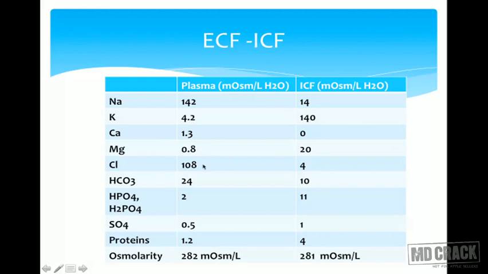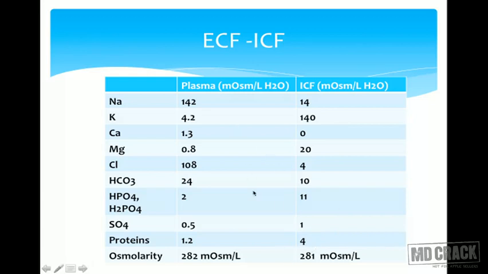Sodium is always coupled with chloride, so the chloride concentration is also higher in the plasma, as is the bicarbonate. When it comes to the intracellular fluid, the concentrations of potassium and magnesium are higher, and it has a greater concentration of phosphates, sulfates and proteins. Proteins are normally synthesized inside the cell, so the concentration of protein is virtually higher.